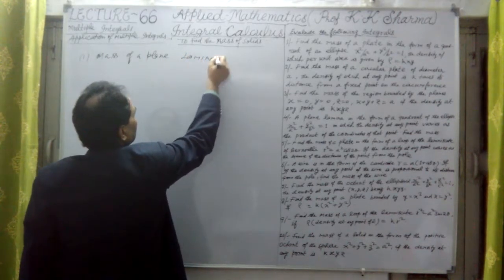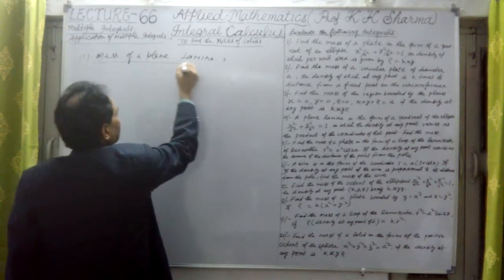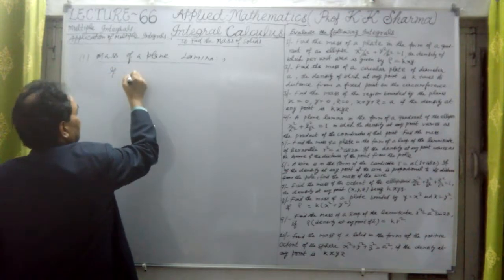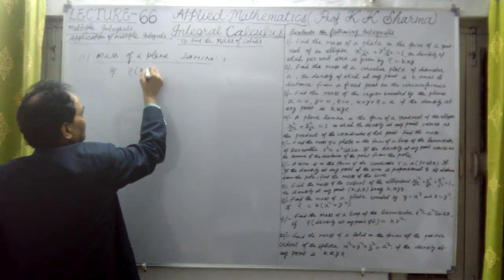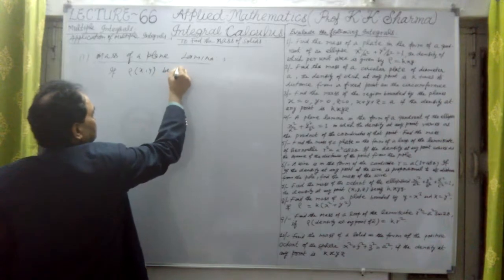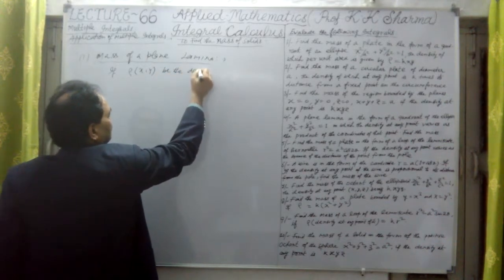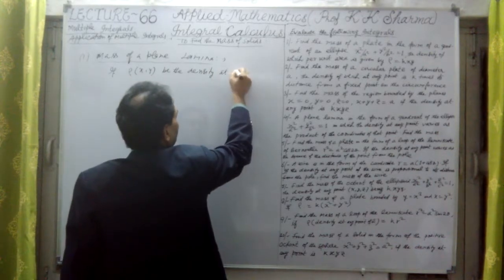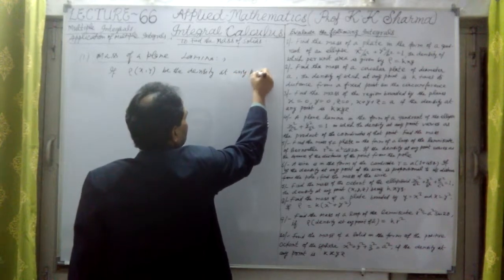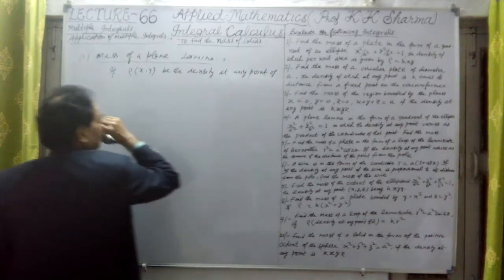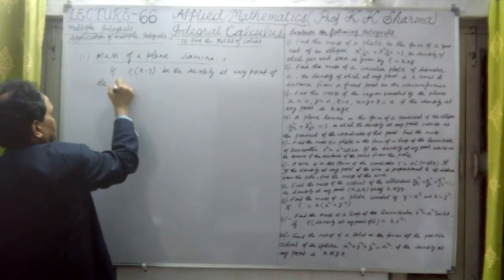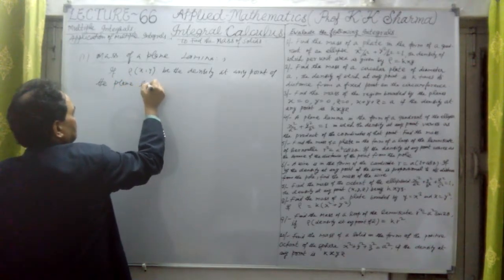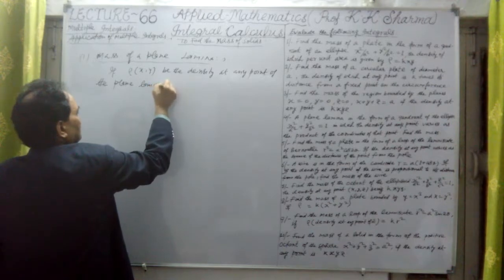In this case, how to find the mass of a plane lamina? So, if rho(x, y) be the density at any point of the plane lamina or any plane figure lamina.